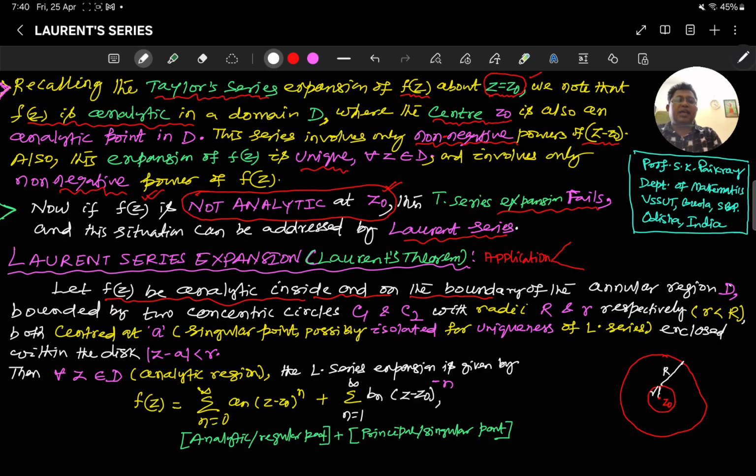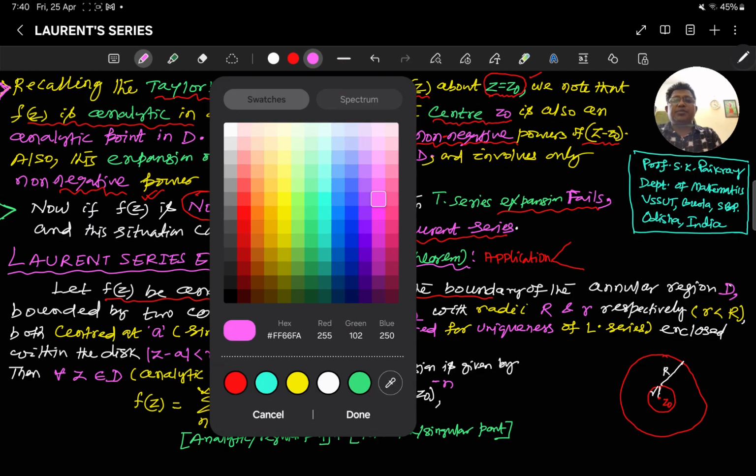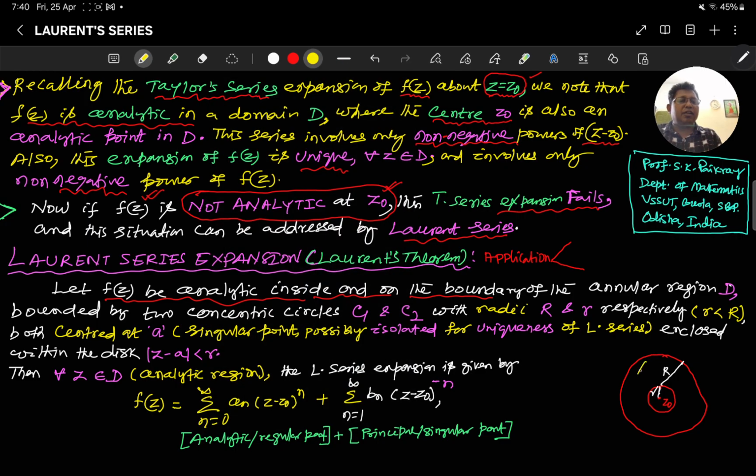So now f(z) is analytic here. It is analytic within this annulus. This is called the annular region or the annulus. But it is not analytic inside the small circle. So we take a neighborhood of z0, and beyond z0 it is analytic.